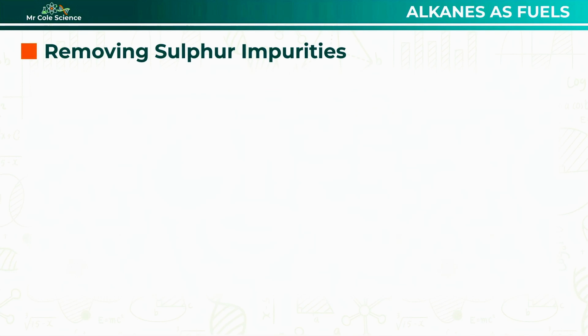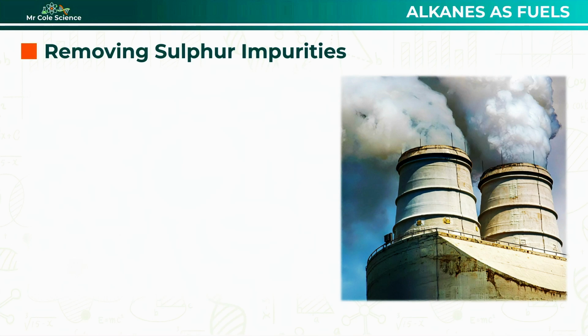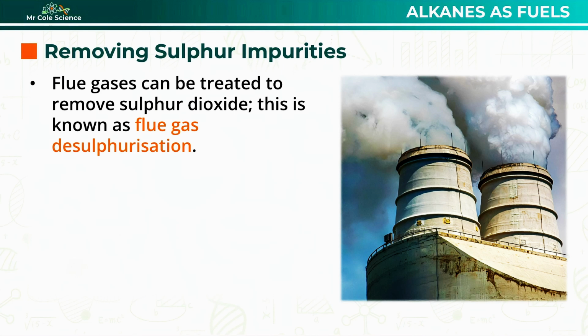And finally, our third method, flue-gas desulphurisation. Unlike carbon monoxide, nitrogen oxides, and unburned hydrocarbons, sulphur dioxide cannot be removed using a catalytic converter. So what do we do instead? Well, in large-scale industrial combustion, such as at power stations, the gases produced during combustion are released as flue gases. Before these gases are released into the atmosphere, they can be treated to remove sulphur dioxide in a process known